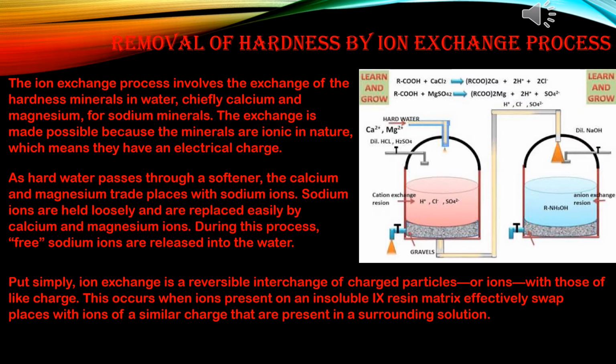Dilute HCl and H2SO4 are there. Cation exchange resins are also there. That means hydrogen ions are there, sulfate ions are there and chloride ions are also there. And in the other one, dilute NaOH, that means sodium hydroxide, is there. This is the anion exchanger and that one is the cation exchanger.